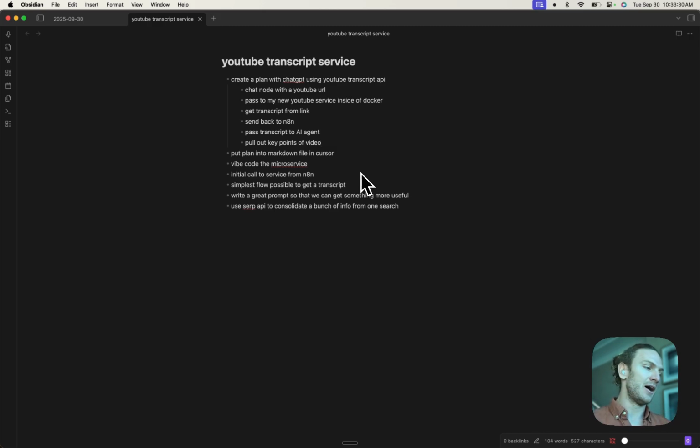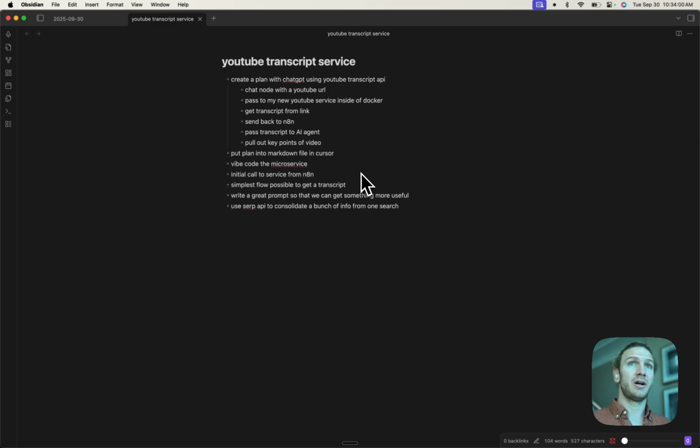into n8n. The idea here is that there's just a lot of really good content on the internet, but I don't have the time to watch all these videos. So how cool would it be if I could just type in a search term and then get a blog post synthesizing all the highest quality content from these things. So I've created a really rough plan here. And the point of this video is just to show you how I work and how I set up n8n